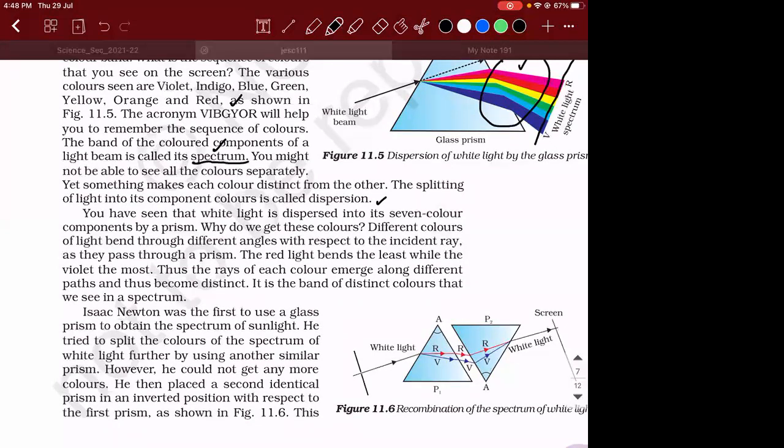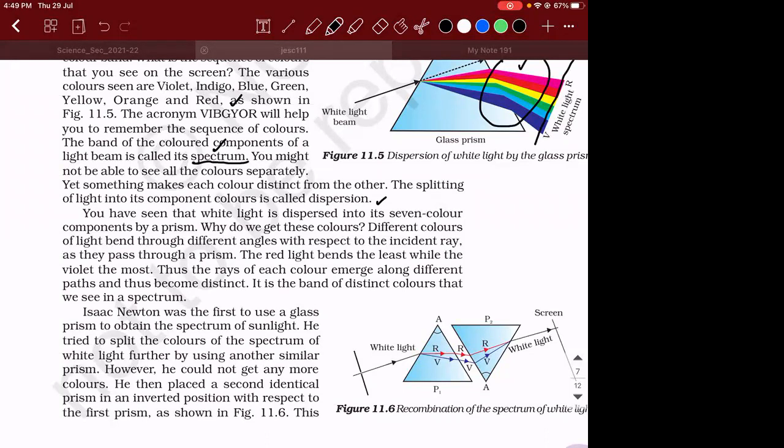Since the different colors have different wavelengths, those colors due to the prism will experience different angles of emergence. That means they will experience different levels of bending. So repeating the story again, each of these 7 colors have, please write it down, different wavelengths.